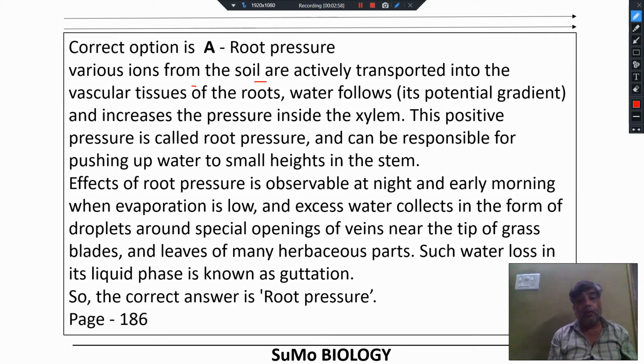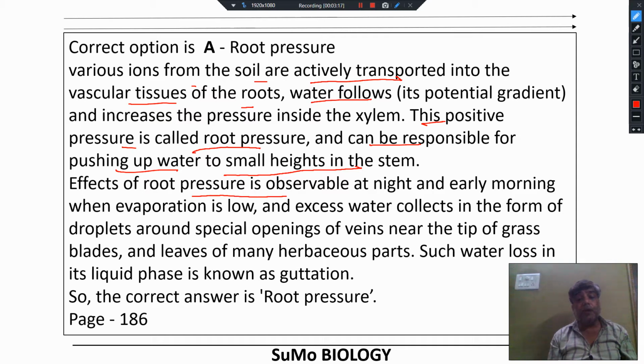Various ions from soil are actively transported into the vascular tissue of roots. Water follows. This causes the development of positive pressure in root, that is called root pressure, and can be responsible for pushing up of water to small heights in the stem.